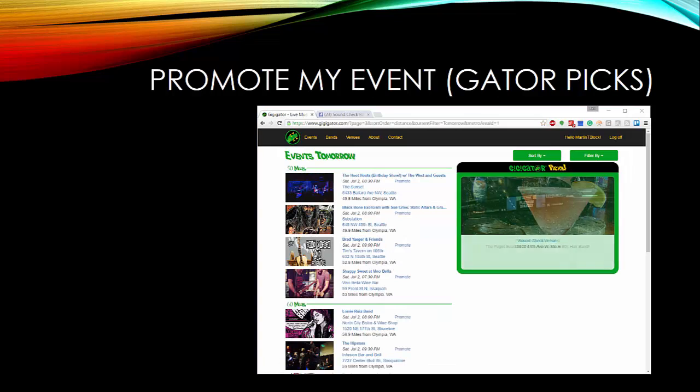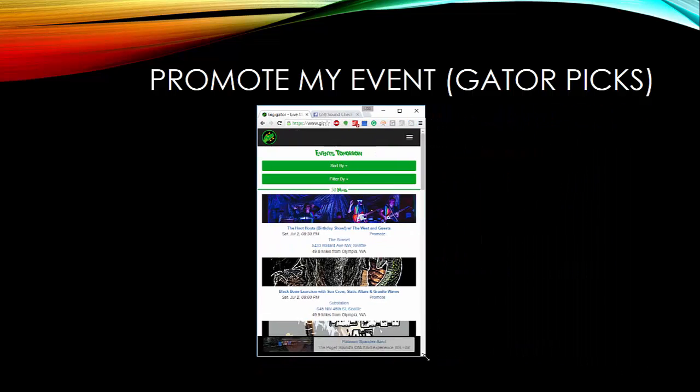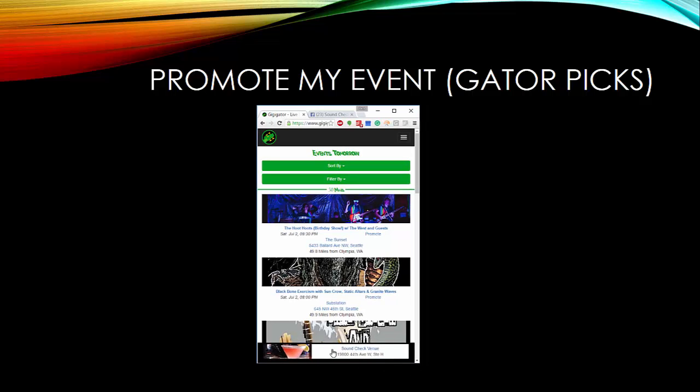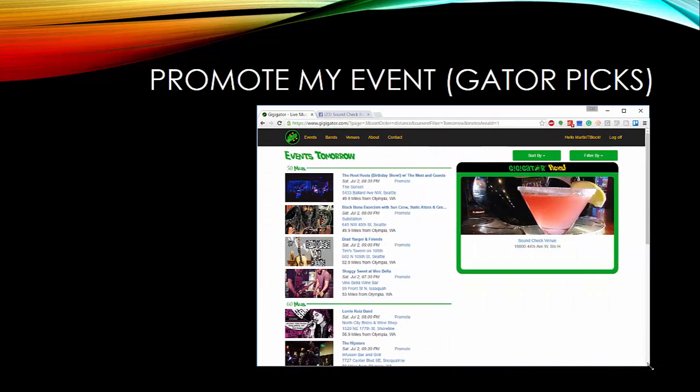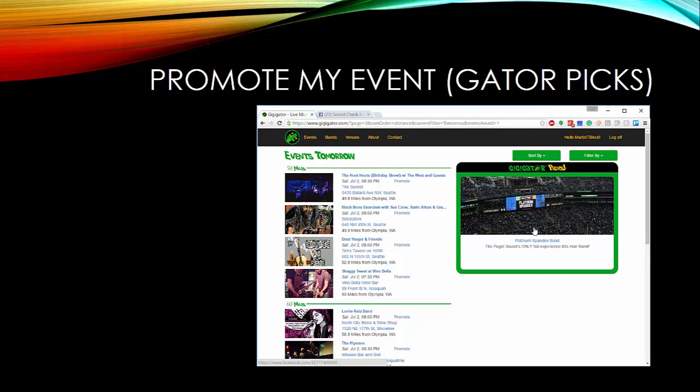While I've been doing these demos, you may have been noticing that in the upper right-hand corner, there's this Gigigator Picks, an area where I'm promoting local bands like Platinum Spandex and venues like the Soundcheck. And if we are on a cell phone, you'll notice that that area appears down here in a fixed area at the bottom of the screen. And you might be thinking to yourself, hey, I wonder how I could be a Gator Pick. Well, I'm glad you asked.